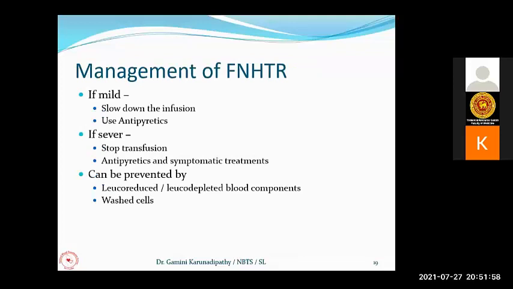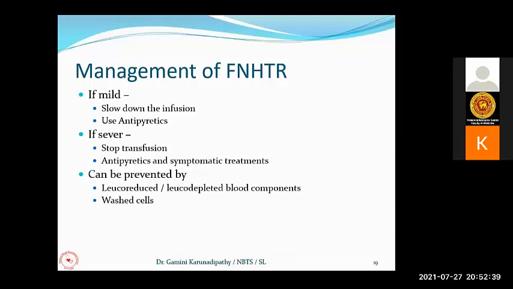So management: if the reaction is very mild, you can slow down the infusion and see whether the fever, chills and rigors subside. If not, you can give antipyretics like paracetamol, not aspirin, no NSAIDs. If it is very severe, you have to stop the transfusion, assess the patient, and give antipyretics and necessary symptomatic treatments.